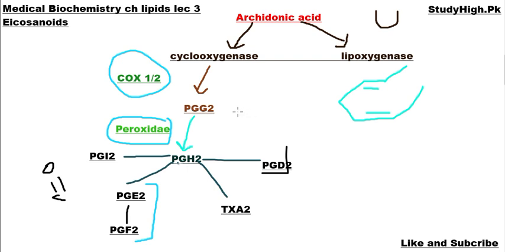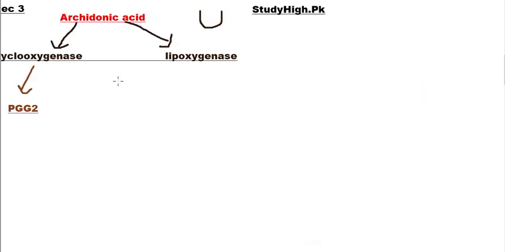Before discussing the working of aspirin, ibuprofen, NSAIDs, non-steroidal anti-inflammatory drugs, and cortisol, which is a steroidal anti-inflammatory drug, first I want to inform you about the lipoxygenase pathway, how it works in our human body. Like the processing of arachidonic acid through the cyclooxygenase pathway, the lipoxygenase pathway consists of 2 types of enzymes.